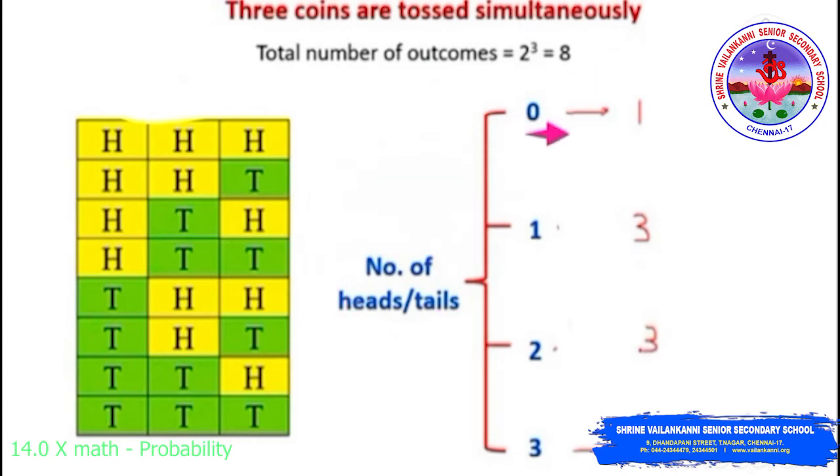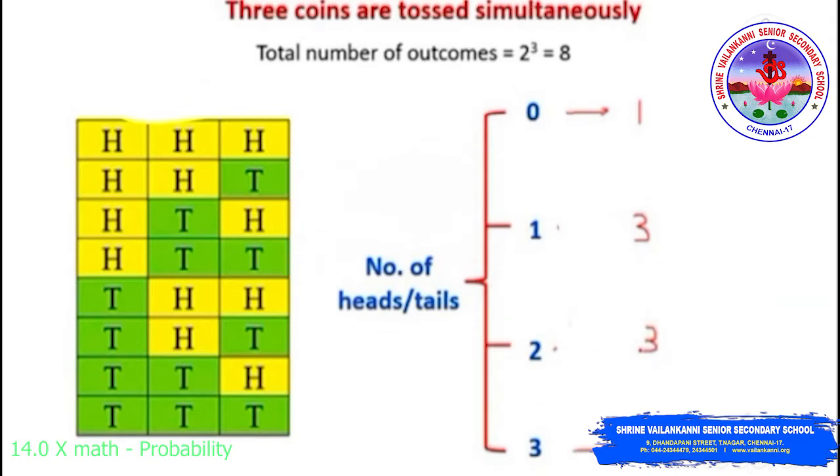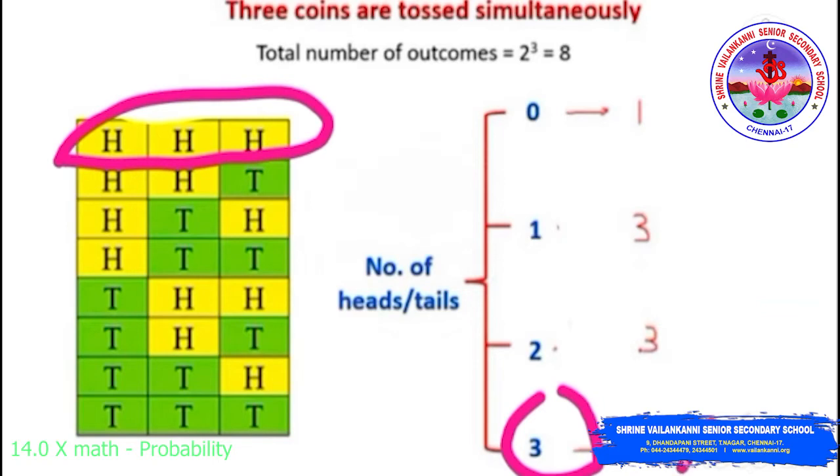0 heads, we will be having a chance of 1, so I am writing it as 1. Getting one head depends upon 3 chances. Getting 2 heads, the number of chances will be 3. Getting 3 heads, my chance will be 1 time, so I am writing it as 1.